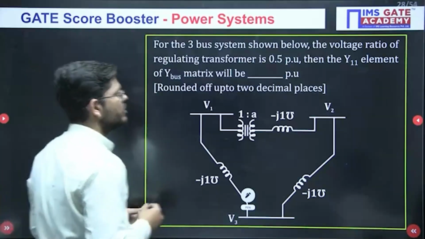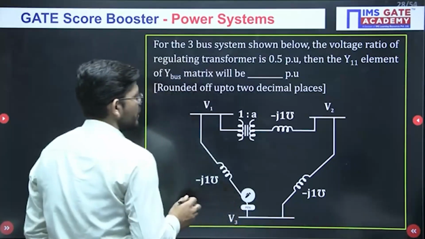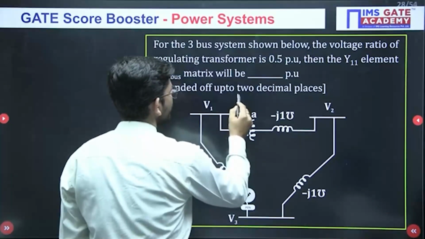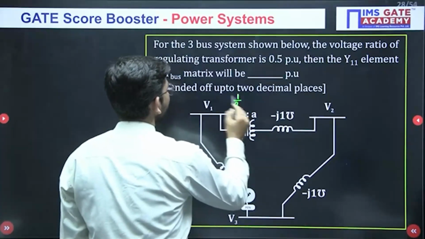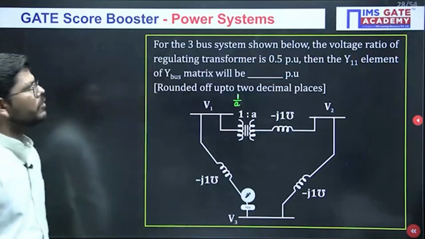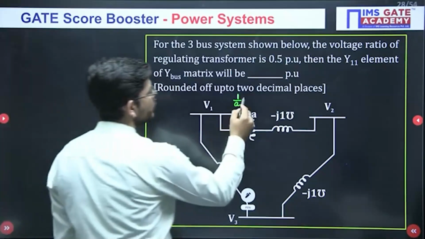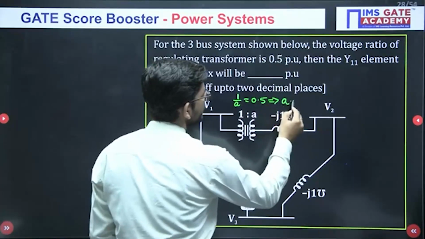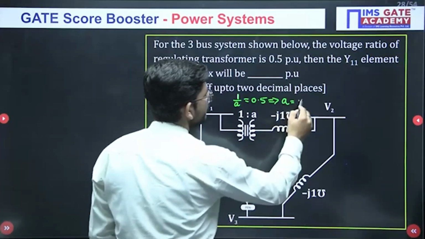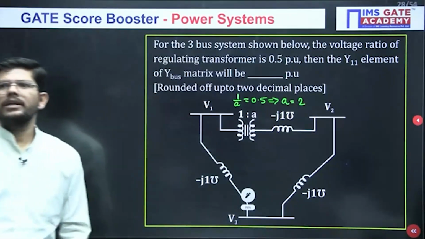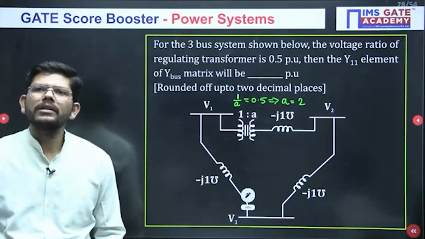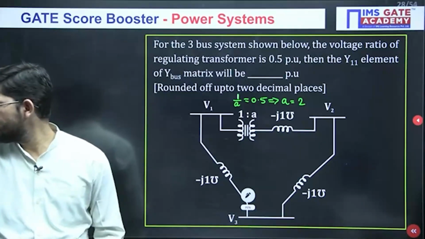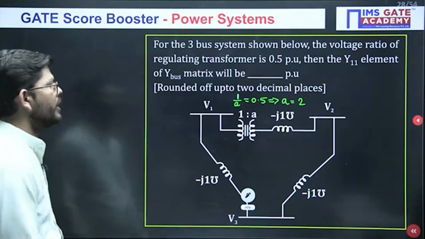Okay, so just see. If I write the transformation ratio 1:A, the voltage ratio is 0.5. So 1:A is 0.5. That means what will be the value of A? The value of A will be 2, isn't it? Yes, Divya, you are absolutely correct. So the value of A will be 2 here.